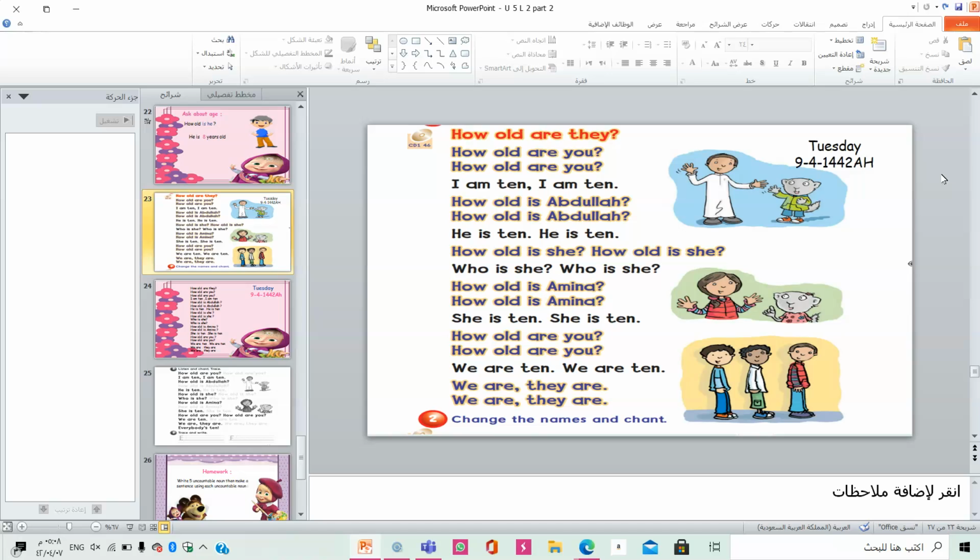Okay, girls, how old are they? How old are you? I am 10. How old is Abdullah? He is 10. How old is she? Who is she? How old is Amina? She is 10. How old are you? We are 10. We are, they are.